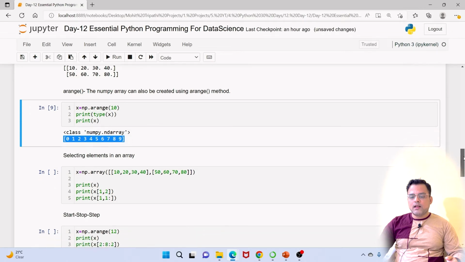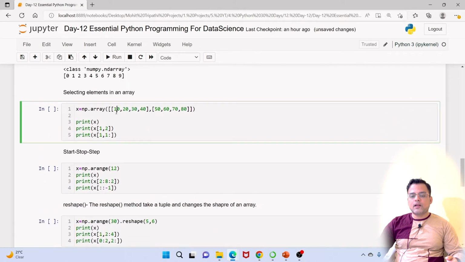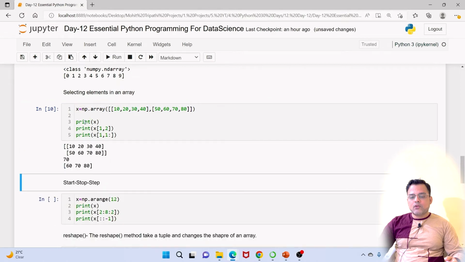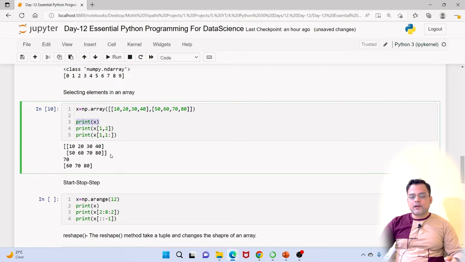Now next topic which is important is how you can select elements in an array. So here I have a two dimensional array and I am printing certain values. If I am printing x, it will print the complete array, and if I am printing x of 1 comma 2, which means it is first row and second index. So this is 0, this is 1, this is 2. So this is the first row and second index, which is 70.